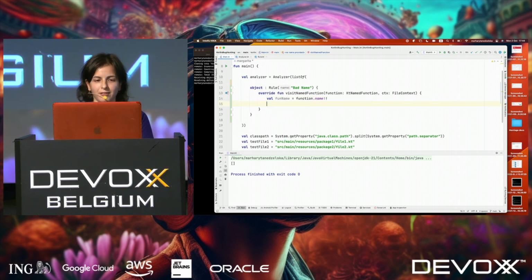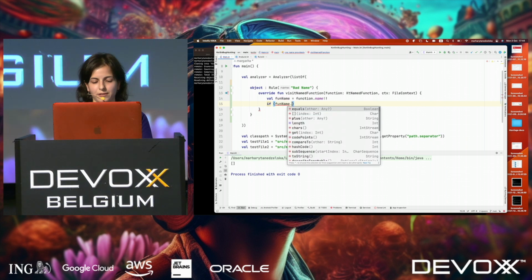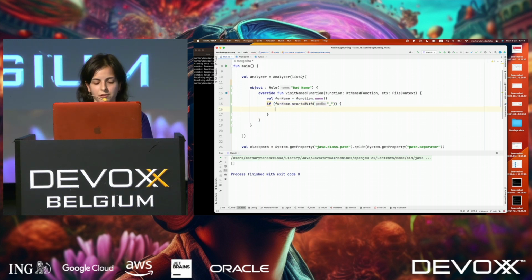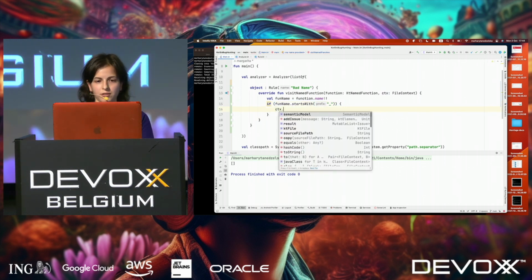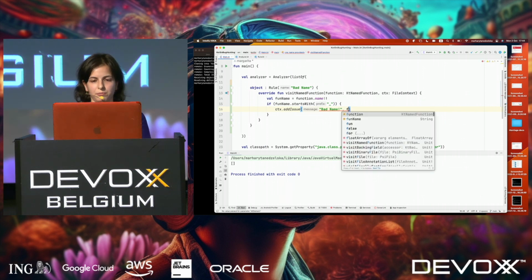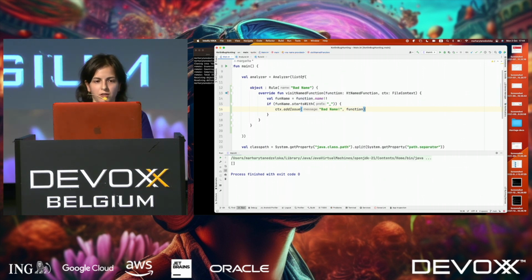And then we write some if. If funName starts with an underscore, we report an issue. Say context.addIssue, bad name, and we need to pass the element on which we want to report an issue, so this is the function.